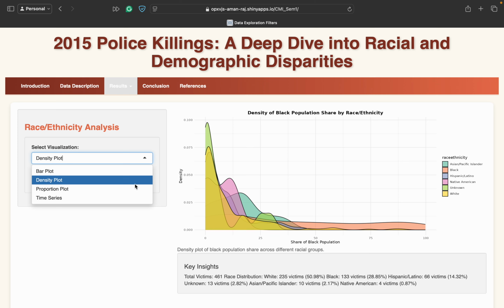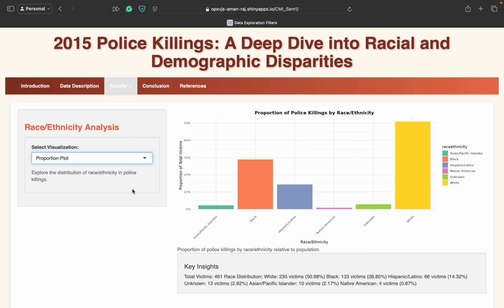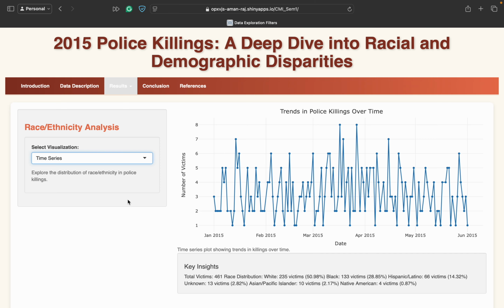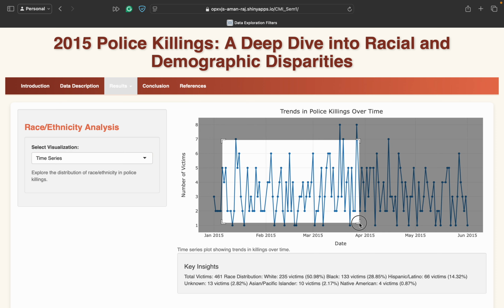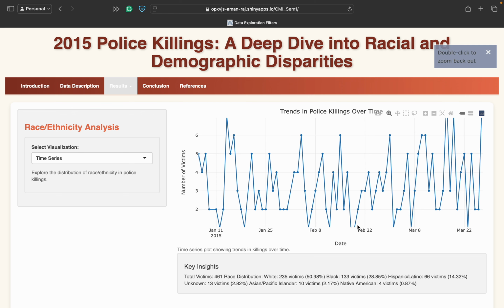There is a density plot and a proportion plot, and then there's one time series plot as well, which I chose to just throw in, which looks at the date on which these victims were killed with respect to the number of victims. For instance, you can look at March 17, 2015, where 8 people were killed, but on some days like April 7, only a few people were killed. You can also fiddle around with this graph.